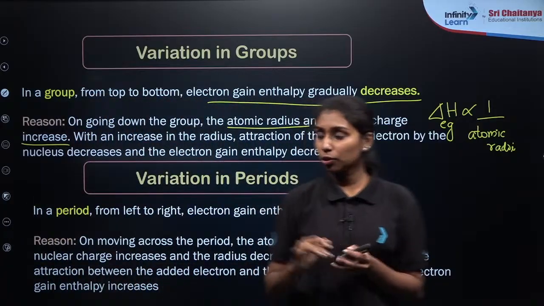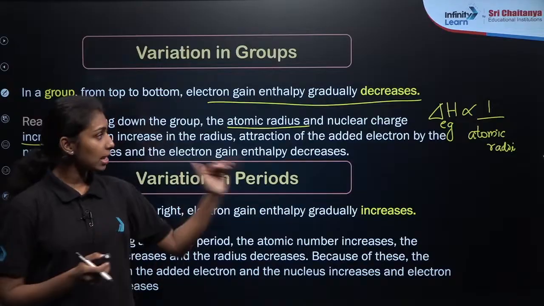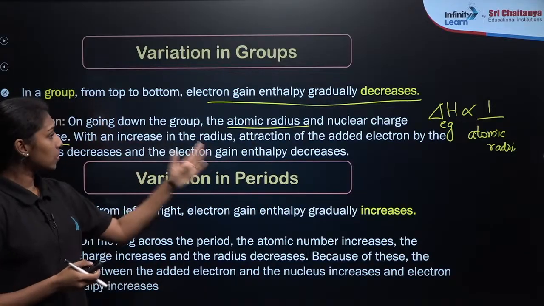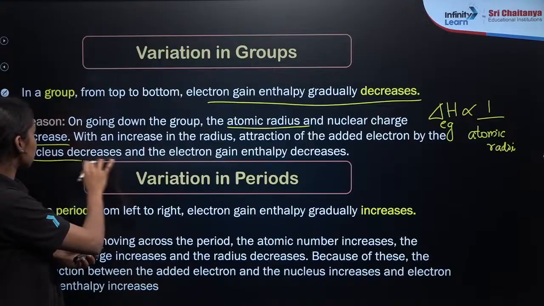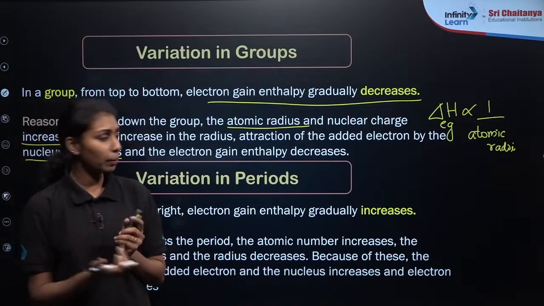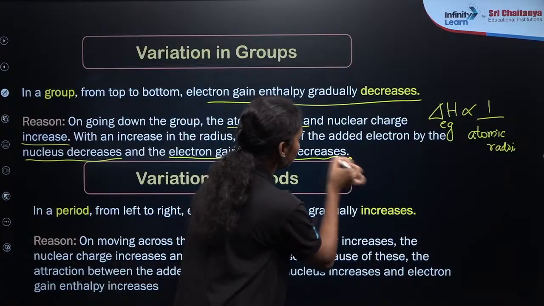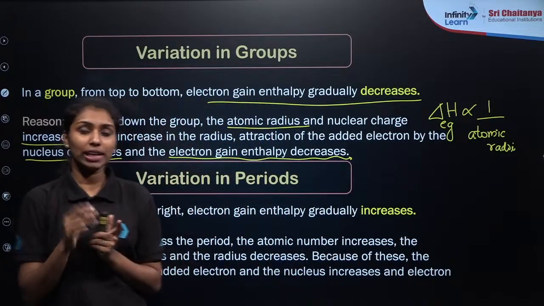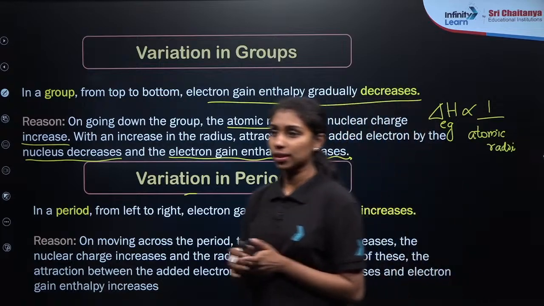So from top to bottom in a group, what is happening to the size? Size increases, right? So as the size increases, the attraction of the added electron by the nucleus decreases, so electron gain enthalpy also decreases. I know that it will be very hard to memorize those things, so whenever you have an idea about the atomic size, you will get an idea about the general trend of all the properties. Clear?